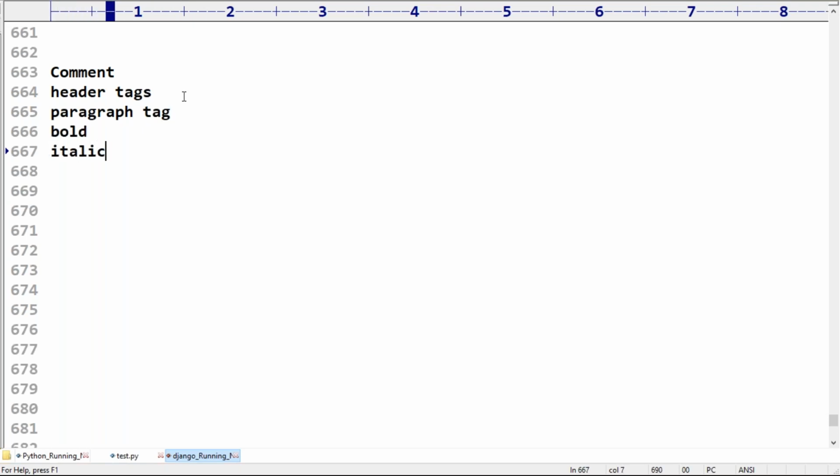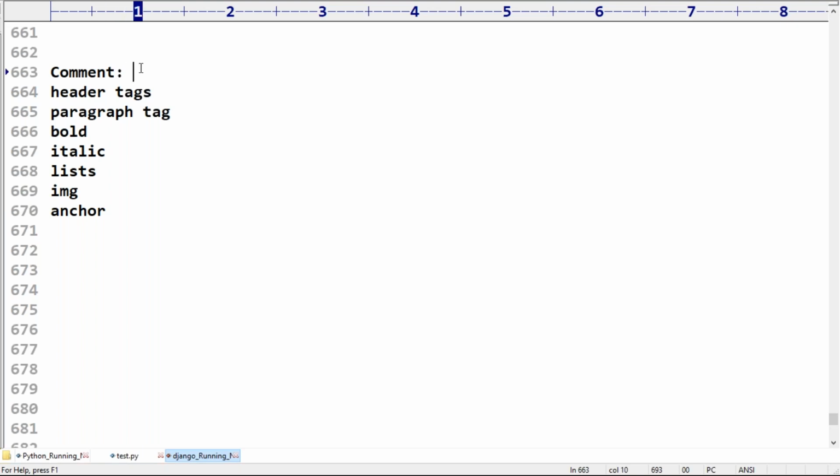Next, the bold tag, the italic tag, and the bold italic tag. After completing bold and italic, the list tag we covered. Then the image tag we covered. Next, after the image tag, the anchor or hyperlink tag we also covered, right?